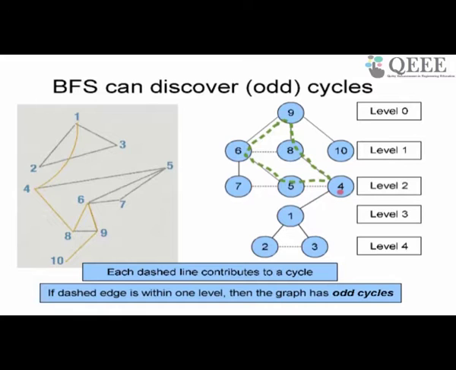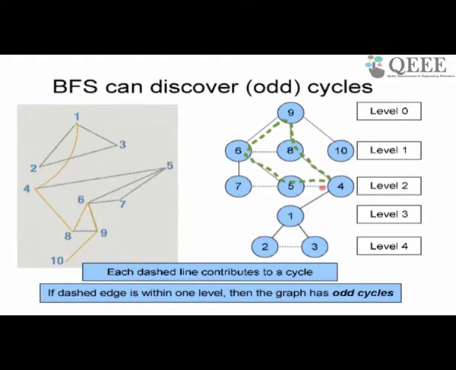When I have only one dashed edge in the cycle, that cycle will be an odd cycle if the edge is in the same level, right? So 5 and 4 have a dashed edge in the same level. The distance between 9 and 5 through 6, and the distance between 9 and 4 through 8, will be the same, because 5 and 4 are at the same level.